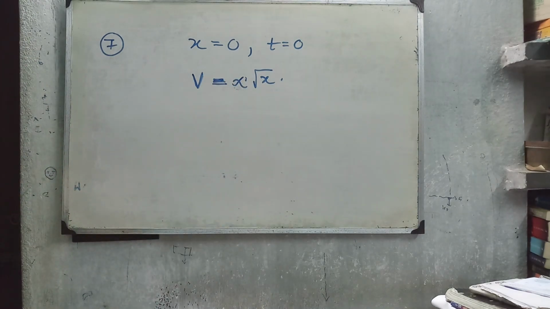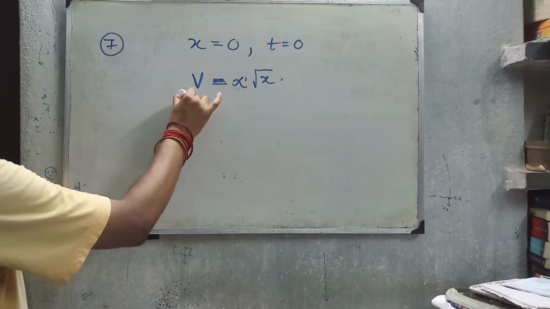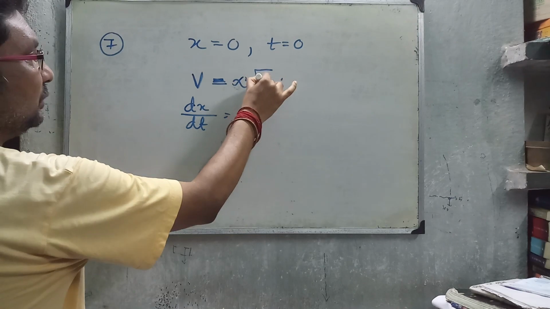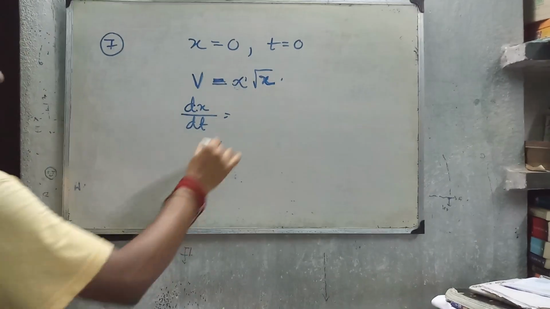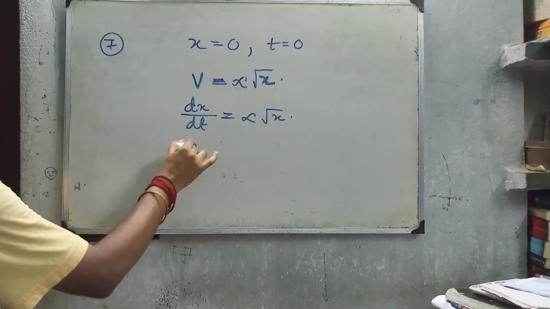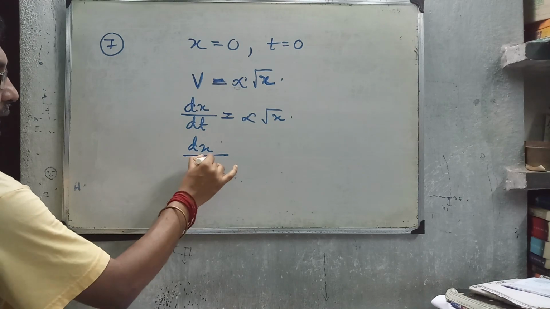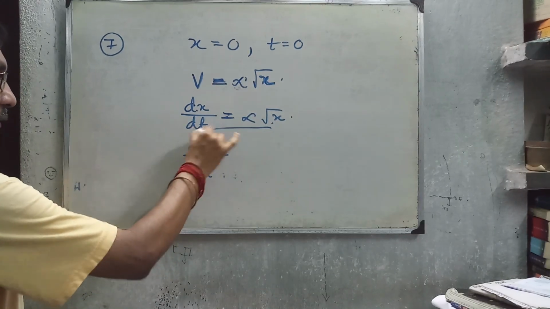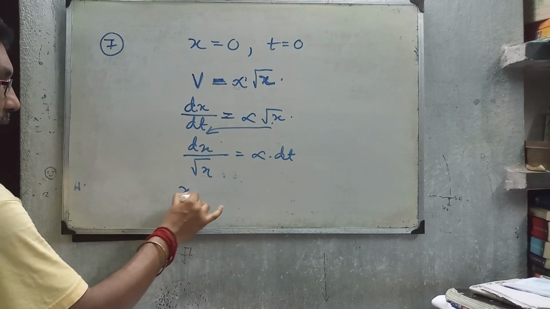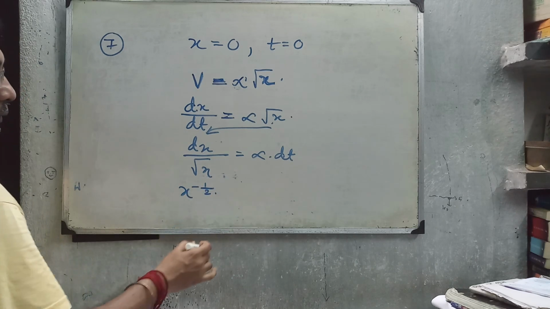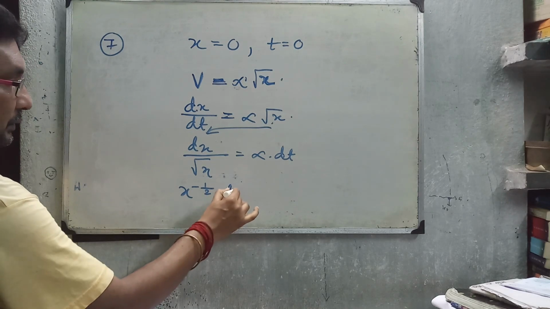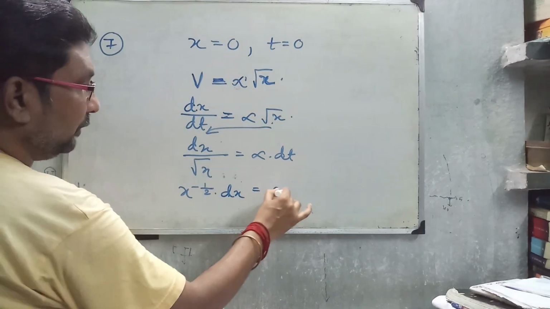Look at the procedure to solve it. v equal to dx by dt. Here displacement is denoted by x, so dx by dt equals alpha, a constant, into root x. Now dx by root x equals alpha into dt, that is x to the power minus half dx equals alpha dt.